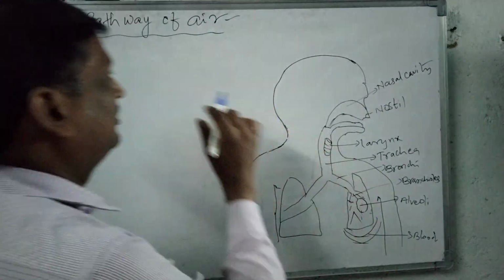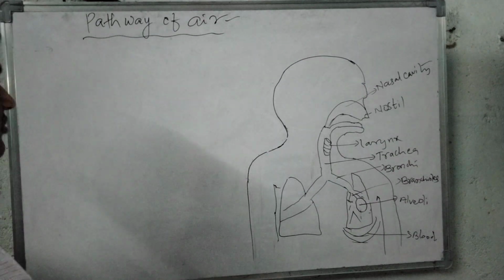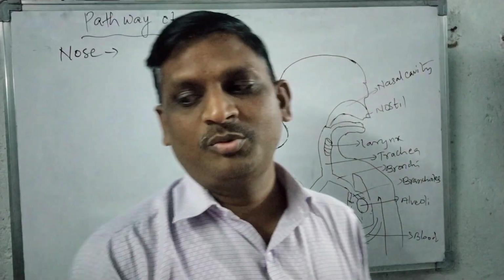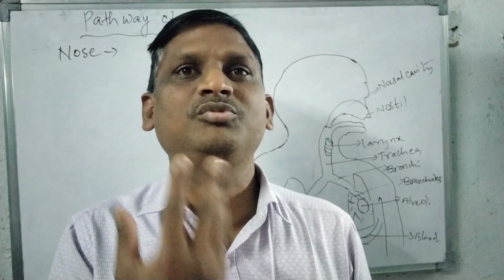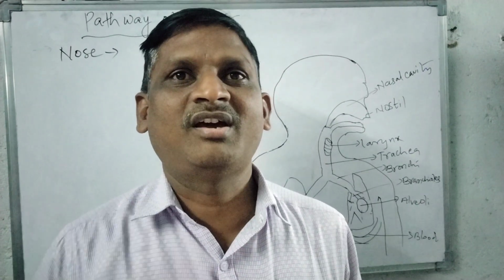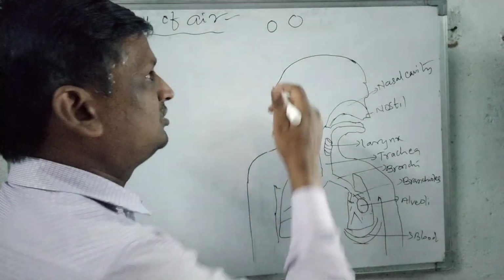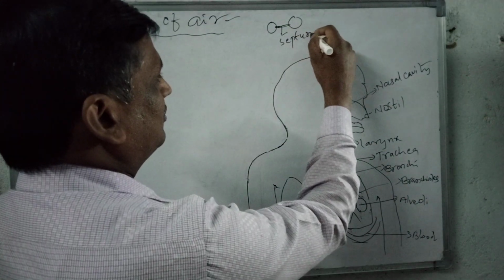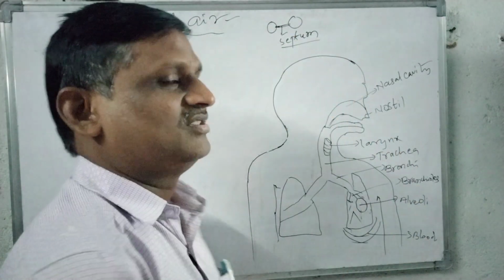Then one by one we will see. First one in pathway of air, the most important part is the nose. We shall see about the nose. So nose is the opening place. Through this the air rushes into the body and air comes out of the body. Generally this nose consists of two nostrils. These two nostrils are separated by a septum, a wall. We can call it a septum.